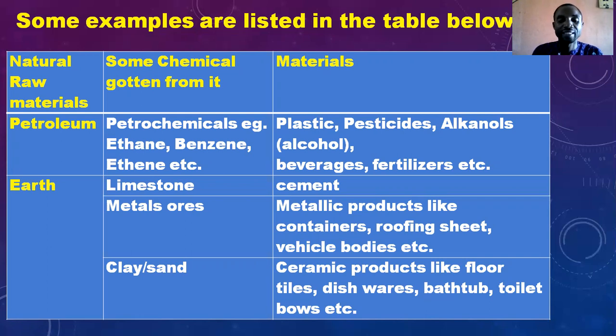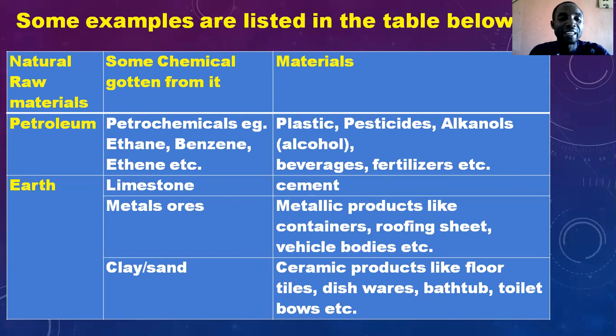the earth crust. Beneath the earth, we have limestone, metal ore, clay and sand. From the limestone we get under the soil, we produce cement. From the metal ore we produce metallic objects or products like containers, roofing sheets, vehicle bodies, etc. Clay or sand, we use to produce ceramic products like floor tiles, dishware, bathtubs, toilet bowls, and all of that.